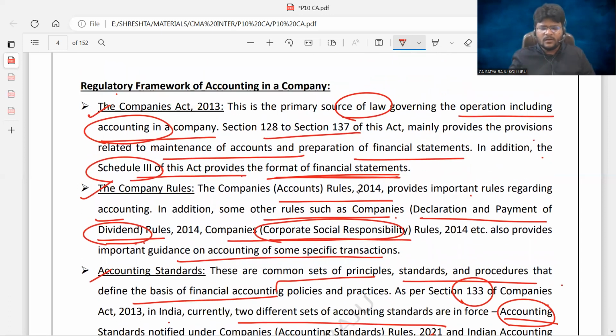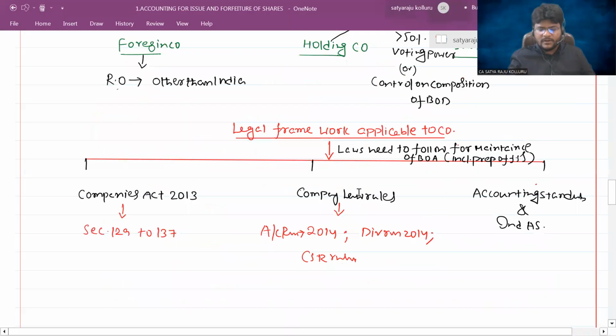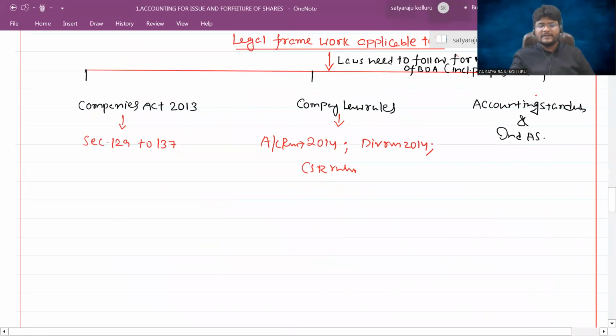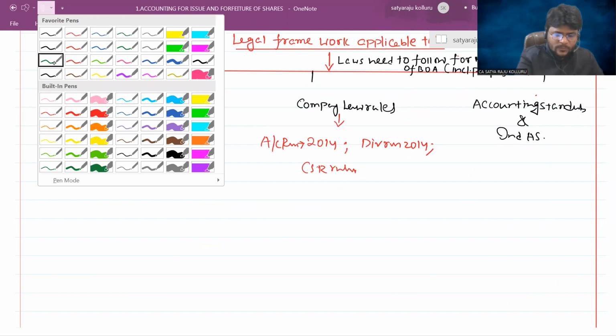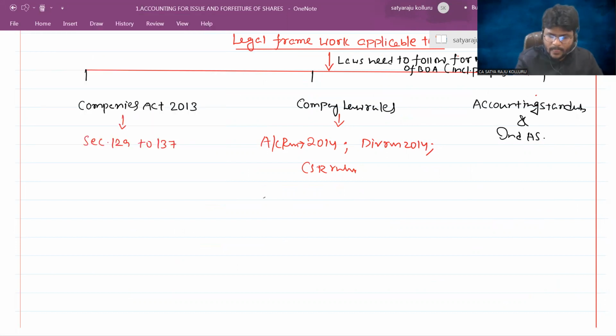Guys, before going further, please all of you concentrate for 10 minutes. I'll close this session. Please concentrate. What I'm trying to explain here is the compliance system in case of a company.